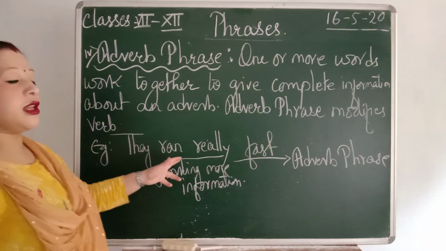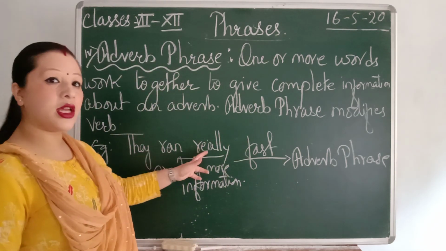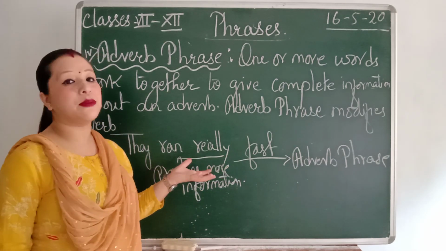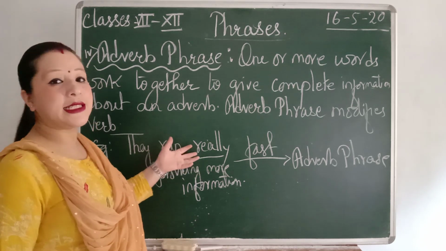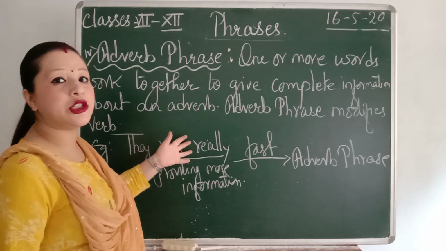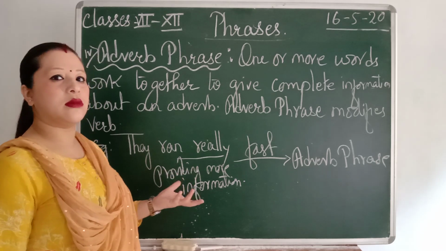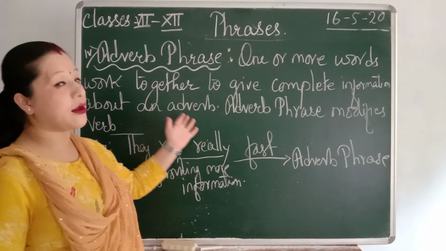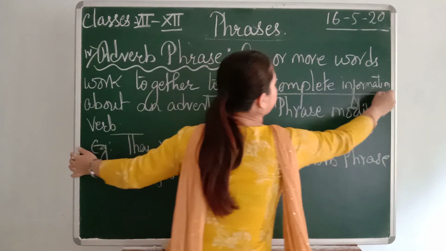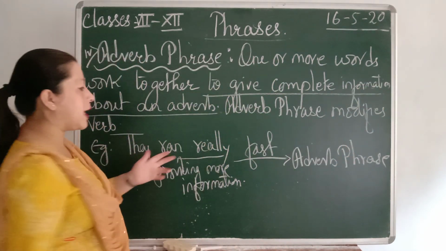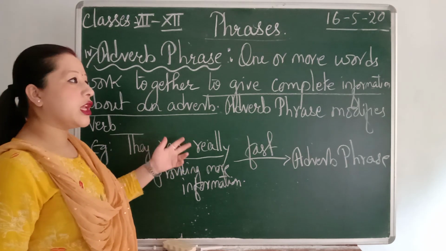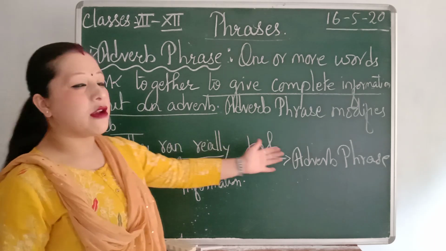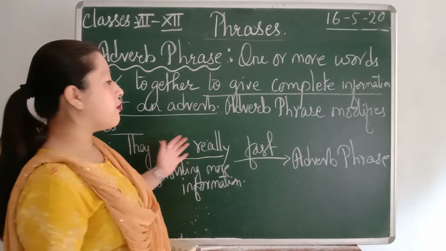Okay. They ran really fast. You can simply write, they ran fast. This also gives a complete meaning. But the word "really" is added here just to provide more information. Here you can see one or more words work together to give complete information about an adverb. So that's why "really" is added here to provide a complete meaning or complete information regarding an adverb phrase, that is "fast". They ran really fast.